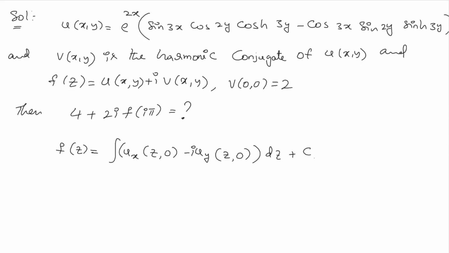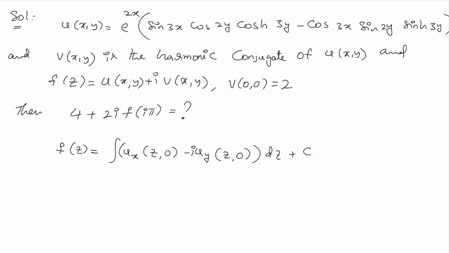This is in terms of u_x whenever we have a real part. A similar kind of formula is there whenever we have the imaginary part of that analytic function. Since c is independent of the complex number, we cannot say the function f(z) is unique.